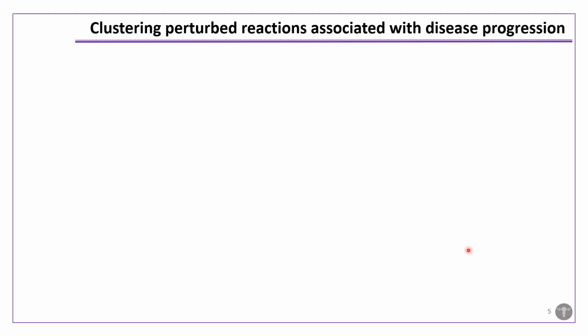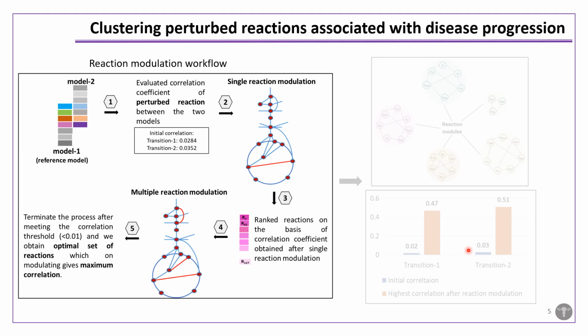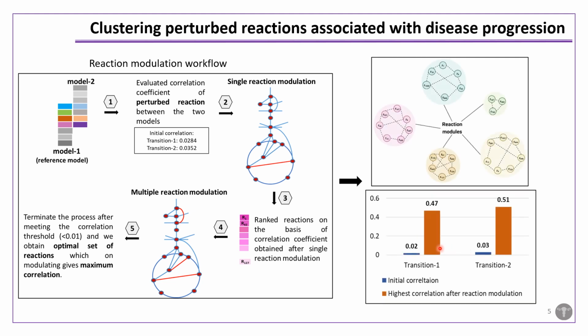Till now, we have gathered the information about the metabolic perturbation involved during these phenotypic transitions. These perturbations are large in number, and targeting such large perturbation is not biologically feasible. Therefore, we developed a novel methodology named reaction modulation, which clusters perturbed reactions on the basis of their combined effect on disease progression. Before reaction modulation, the correlation between the flux profiles of perturbed reactions was around 0.02 and 0.03 in the two transitions respectively, but after modulation it increased significantly.